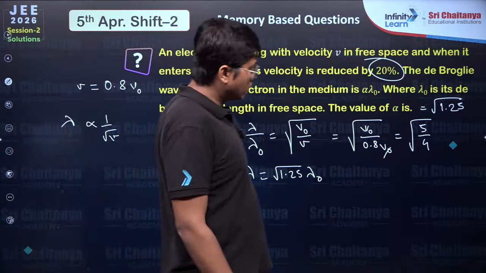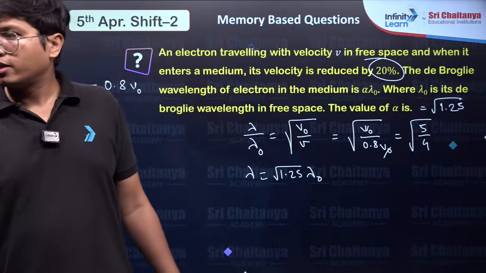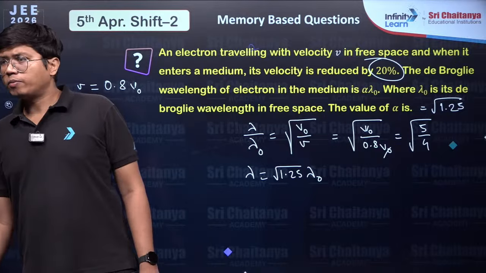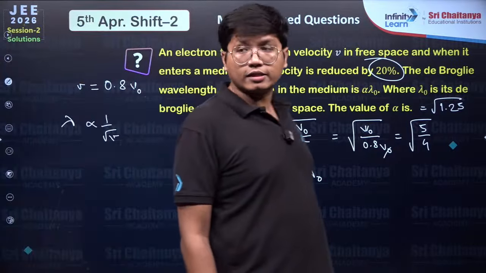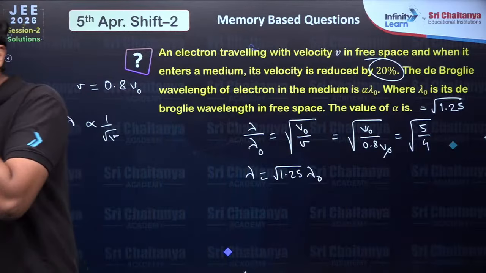Root over of 1.25. Was that one of the options? Sir, close the poll. Was that there in the options? Because I don't think this was numerical answer type.